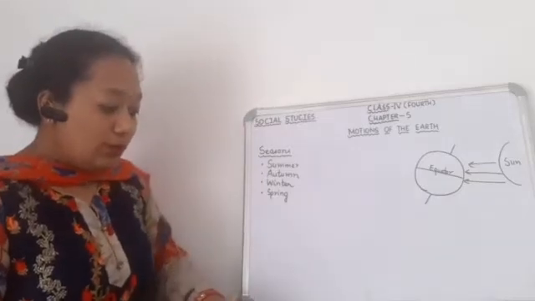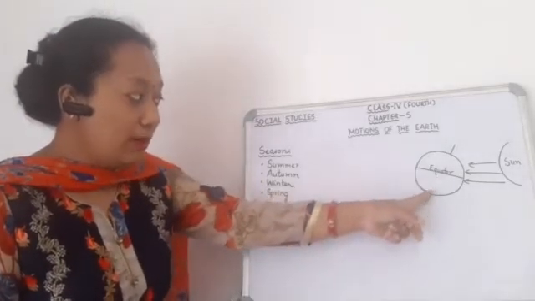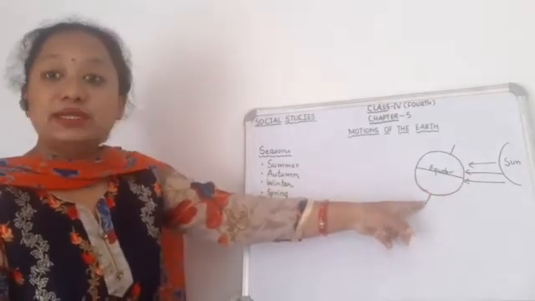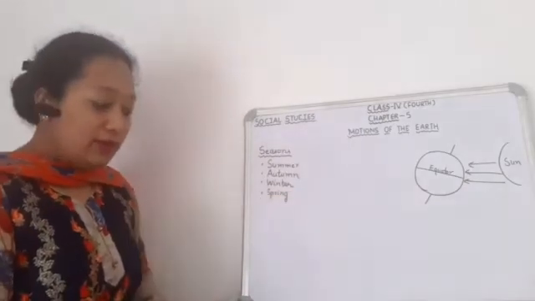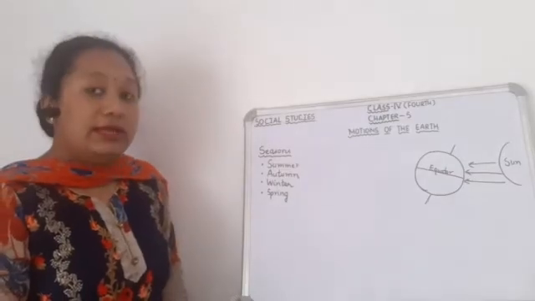Now when the south pole is tilted away from the sun, you can see the south pole is tilted away from the sun, so it will experience winter season because it is receiving less heat and less light from the sun, making the days shorter.